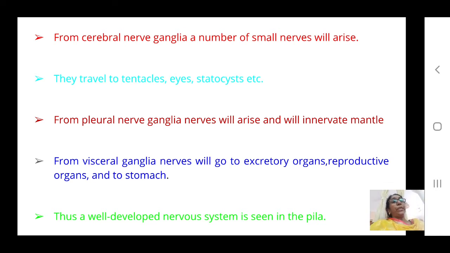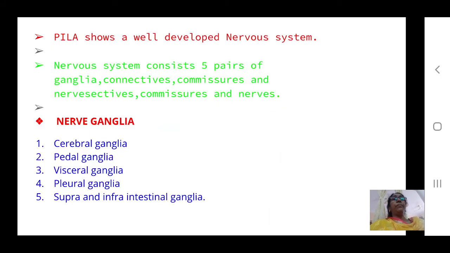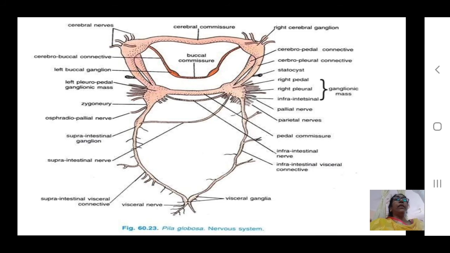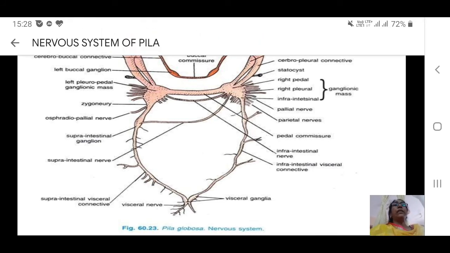And the nerves from pedal ganglia go to the foot of the pila. And the nerves from the buccal ganglia go to the buccal region of the body. In this way, a well-developed nervous system taking the form of 8 and having 5 different types of ganglia is present in the pila. In the diagram, we can easily see all these ganglia and connectives.